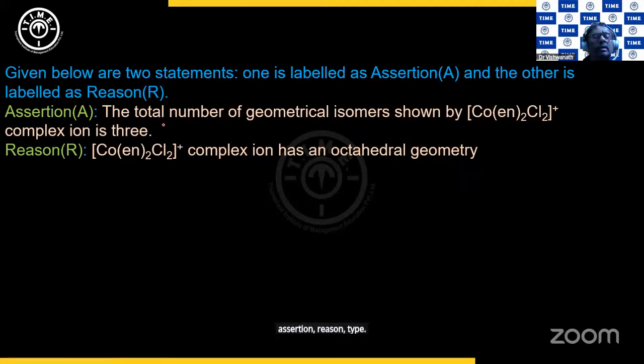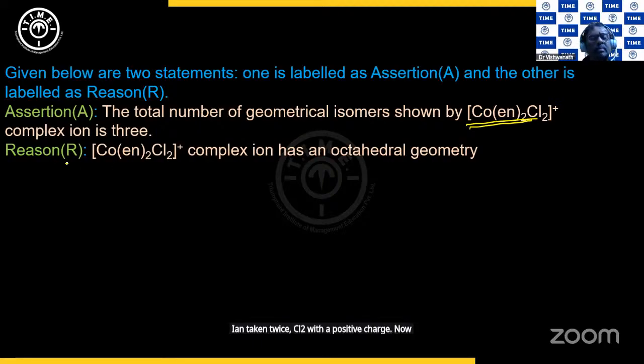Now, the very first question is on this assertion reason type. In this, the assertion is mentioned that there are total 3 geometrical isomers for this complex. Now this complex is Co, En taken twice, Cl2 with a positive charge.